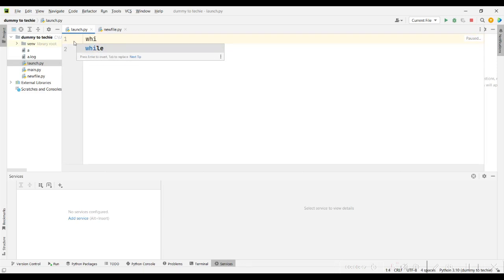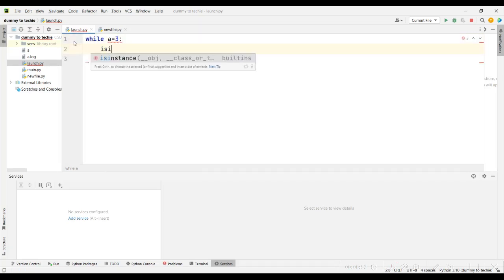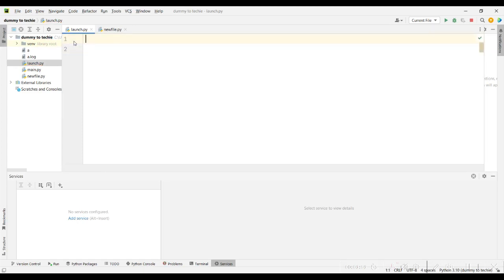So I can still say while a equals 3, come down here and do my code. The syntax in Python doesn't change rapidly. It's not like you write while loops completely differently. Everything looks alike. They're similar.